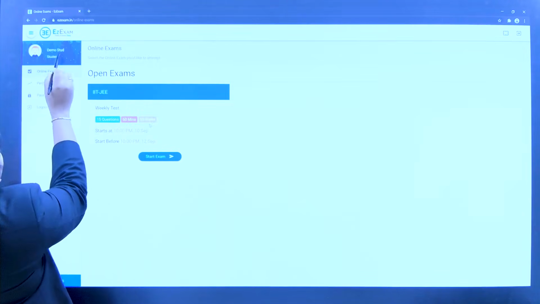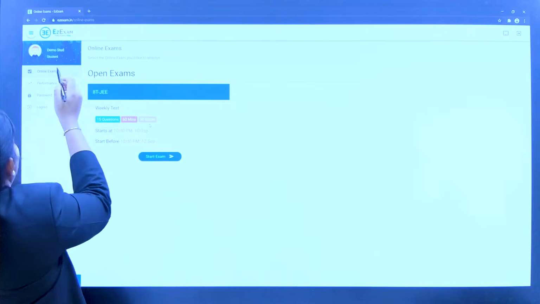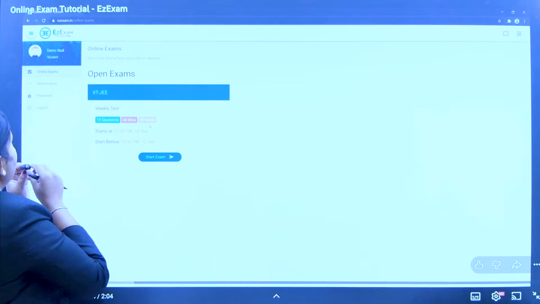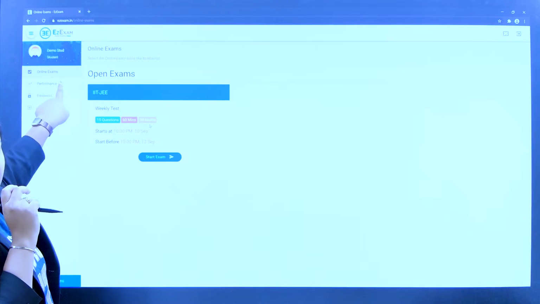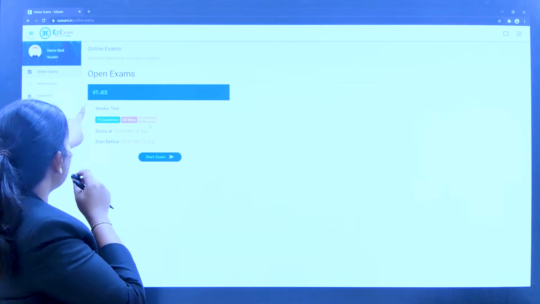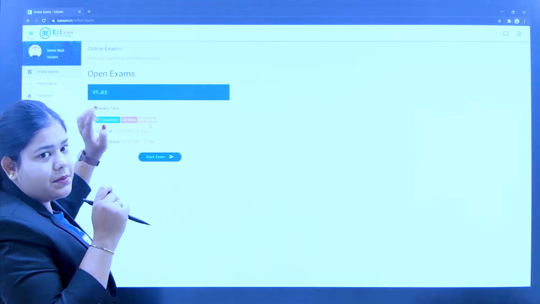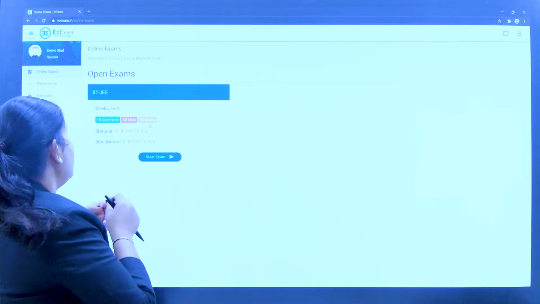First of all, suppose there is an EZ exam session. In the EZ exam session, you are having the online exam. You can see here the first option is online exam. You have to click online exam. After clicking, whatever exam is showing right here is IIT JEE, but in your case the KEC exam will be there.